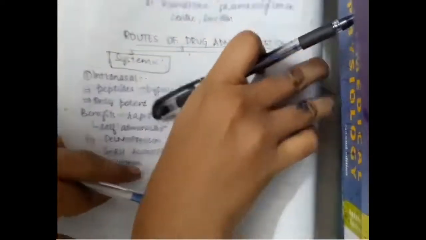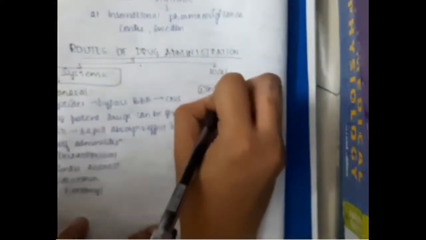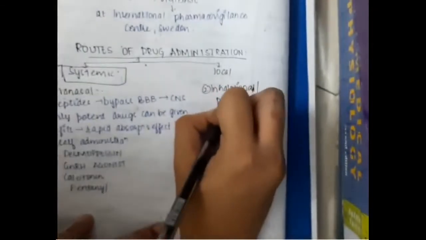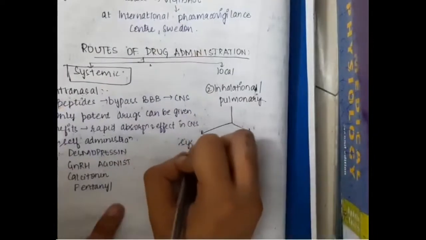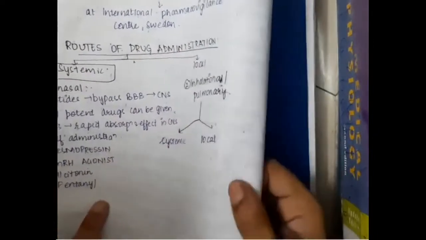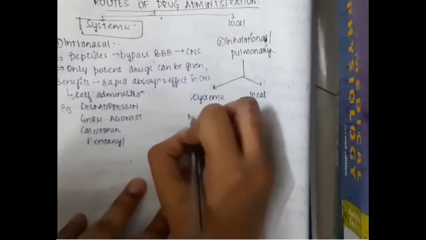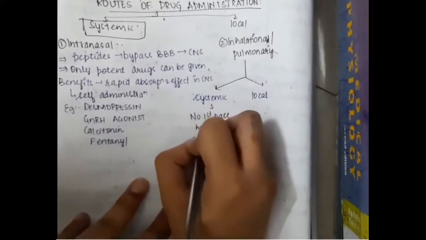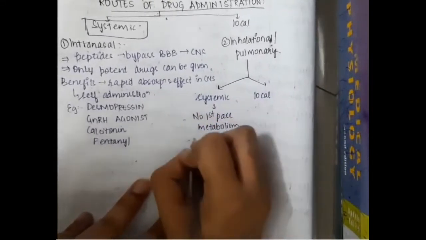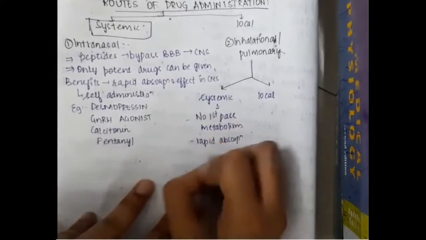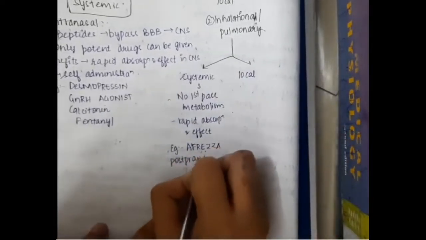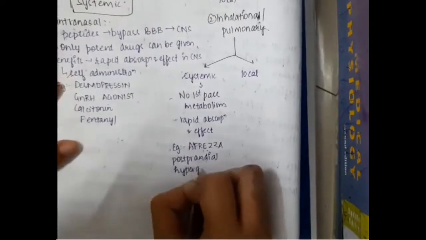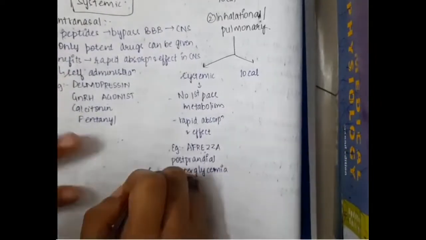Then we have the second systemic route, which is called the inhalational or pulmonary route. This route is of two types: systemic drugs can be given through the inhalational route, or local drugs can be given through the inhalational route. With systemic drugs through the inhalational route, there is no first pass metabolism and there is rapid absorption and effect. Example, the drug Afrezza is given for postprandial hyperglycemia. So this is an important drug in the inhalational or pulmonary route.